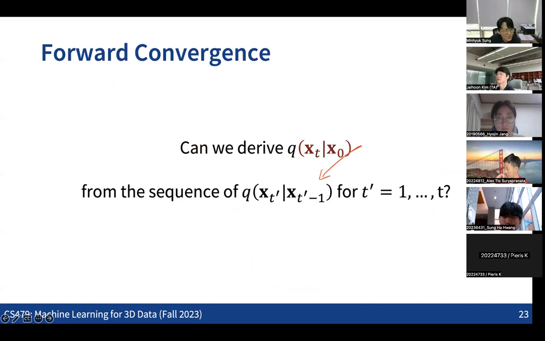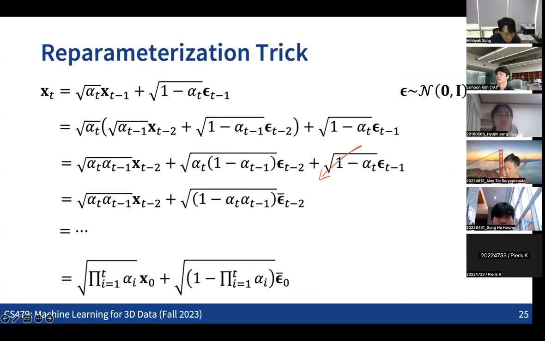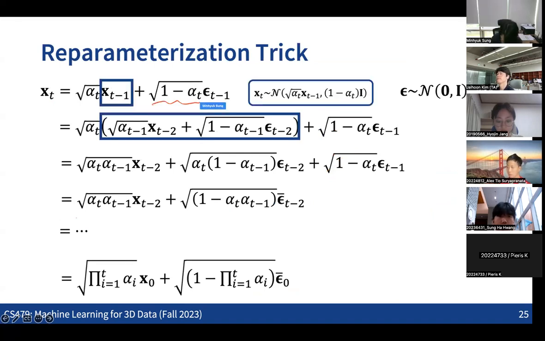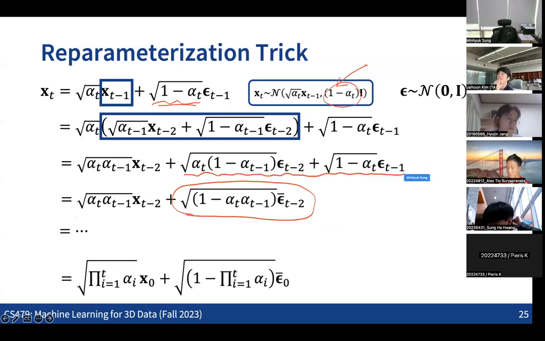So in practice, this is basically coming from the way that we are defining the forward transition, right? From this, we are getting these coefficients, and this is computed as a combination of these two Gaussian samples. Does it make sense? So we can see that epsilon t minus 1 can be considered as a Gaussian sample with variance 1 minus alpha t.